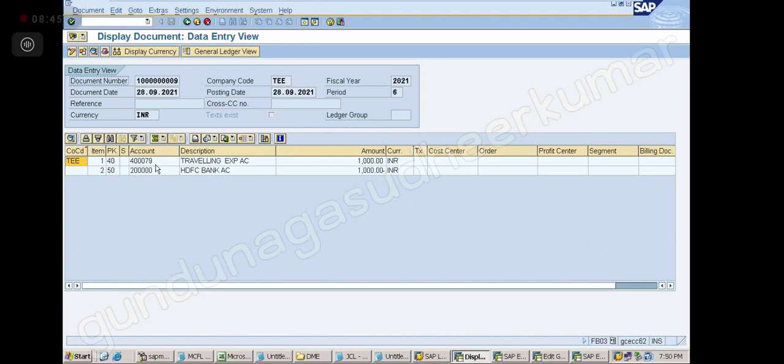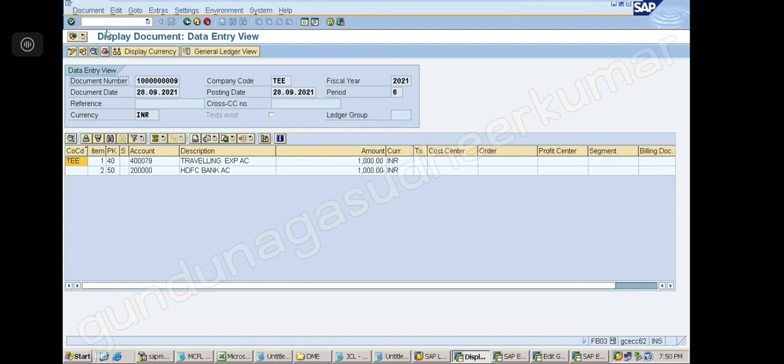Sir, in live environment, we entered FS10N and I got a message: new general ledger is implemented, use transaction code FAGLB03. What is the new general ledger concept?